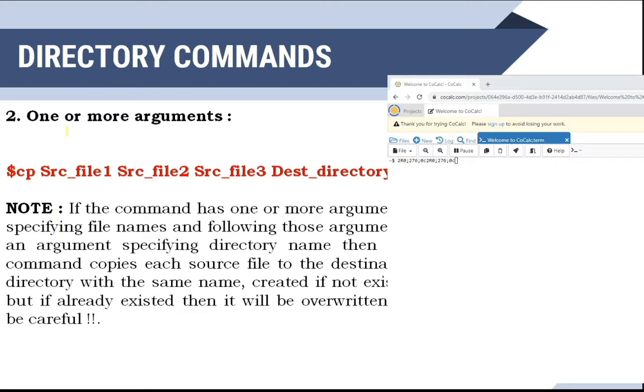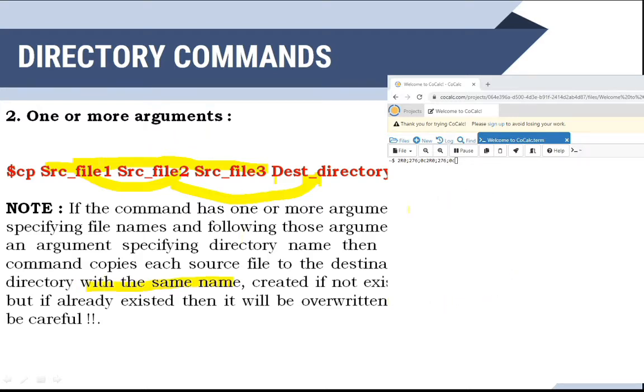Then the second mode is one or more arguments. Here n number of files and a single directory will be there. You are copying the n number of files to the single directory. Just make a note here: if the command has one or more file names followed by an argument specifying the directory name, then this command copies each source file to the destination directory with the same name.